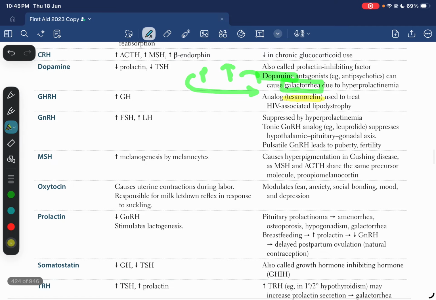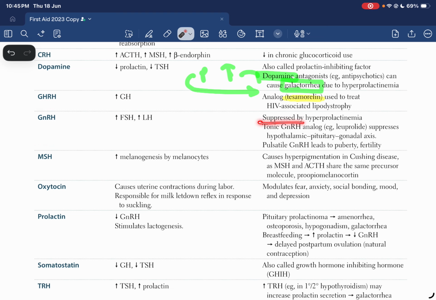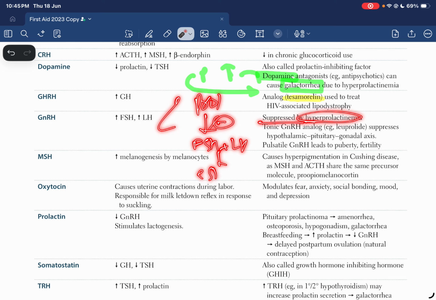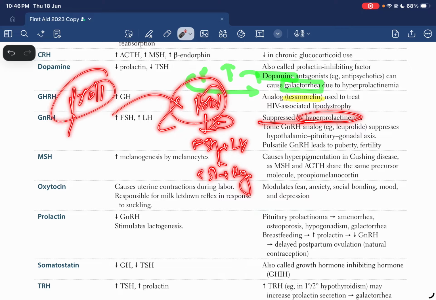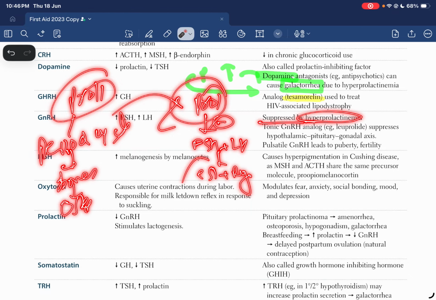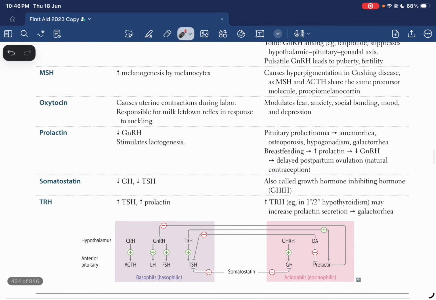Then for FSH, LH, gonadotropin releasing hormone, it is suppressed by hyperprolactinemia, because prolactin decreases FSH and LH. In return, estrogen and progesterone levels also decrease, which means, for example, if you have a prolactinoma, it is going to affect the normal period cycles. Alongside with that, it is also going to have an impact on the bones. The patient is going to present later on with osteoporosis, because estrogen levels drop, and estrogens are actually protective for bones. Why? Because of osteoprotection. We will discuss that later.